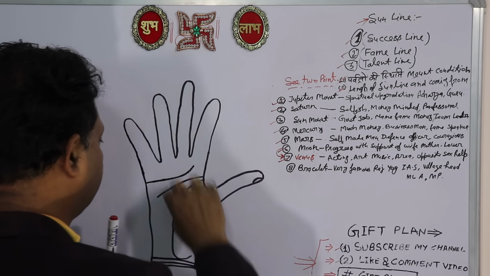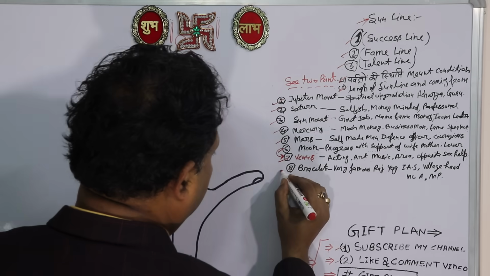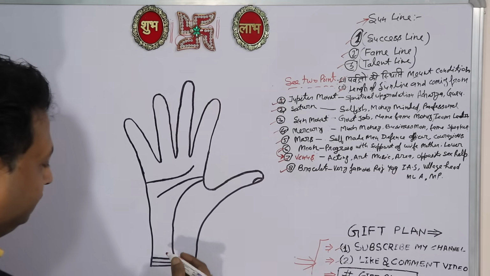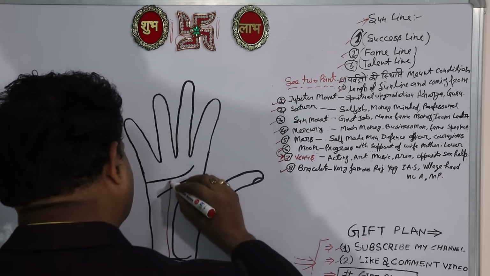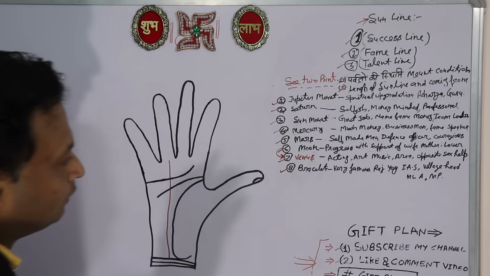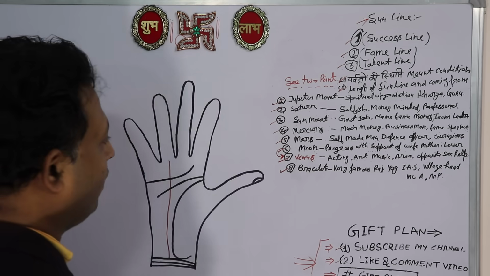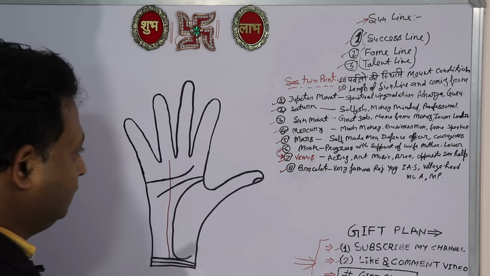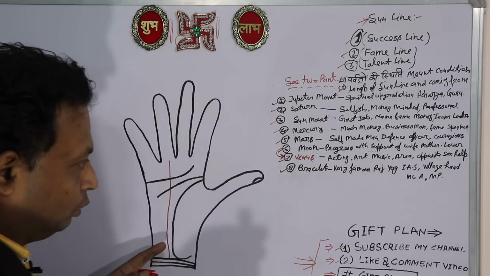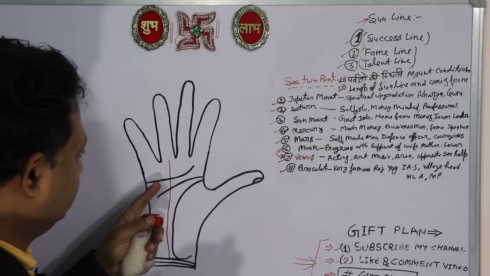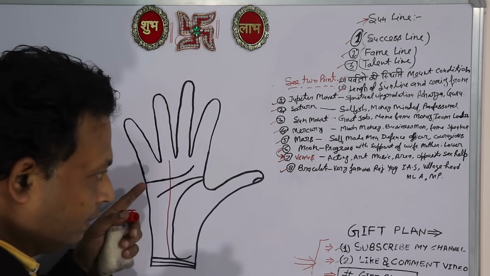Next line I am talking about is sun line coming from bracelet line. This is a very good line in palmistry. We read this type of yog as Raj Yog. Very famous person. This type of person will get international name, fame, and money.